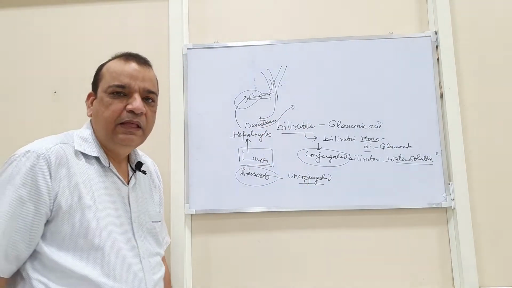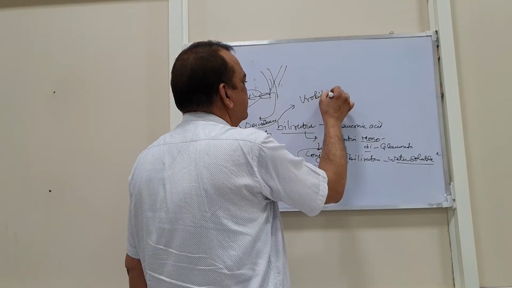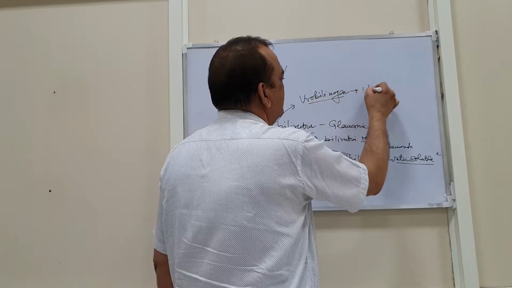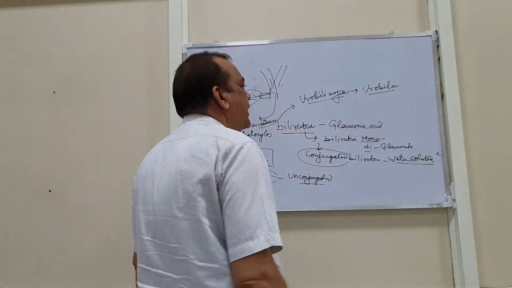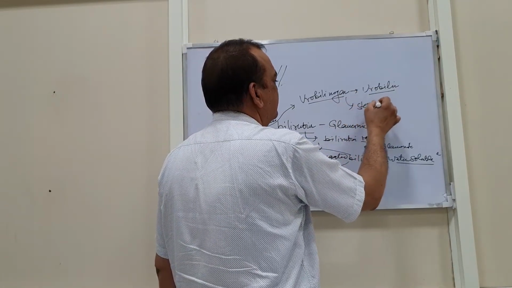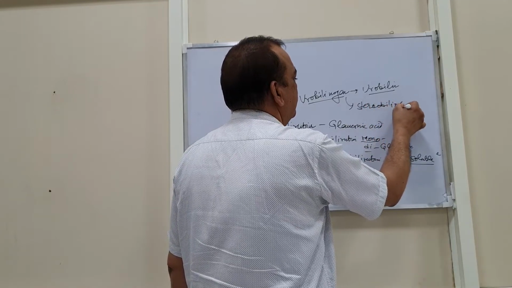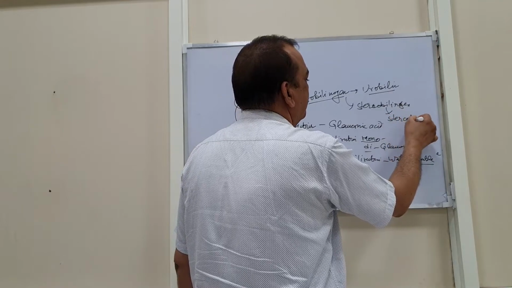Here this is changed into the urobilinogen, a precursor of the urobilin, and a portion of it changes into the stercobilinogen, a precursor of stercobilin.